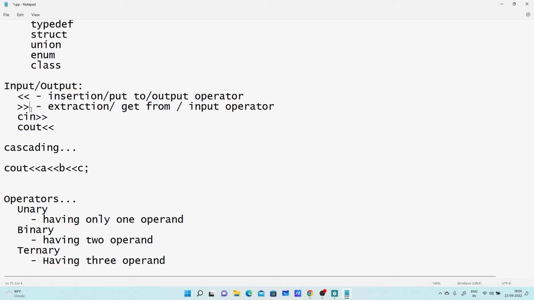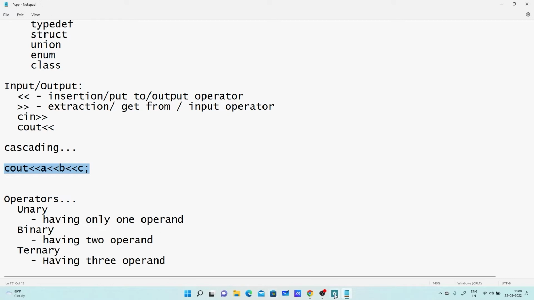And this is the extraction operator, the get from or input operator. This is how it can be used. We can also go for cascading. Cascading means we can have multiple things at a time. So I am displaying the values of 3 variables. This is how we can do it.